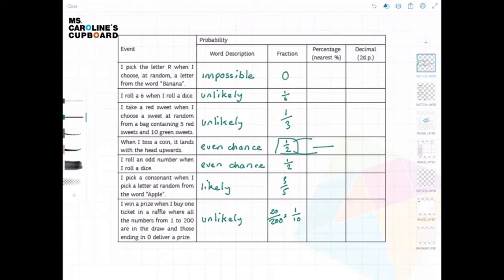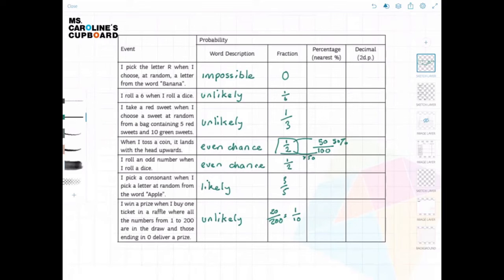So how do we get 2 to 100? We're going to multiply it by 50. 2 times 50 is 100. So then we can do 1 times 50 is 50 over 100, which is 50%. 50%. Well done.